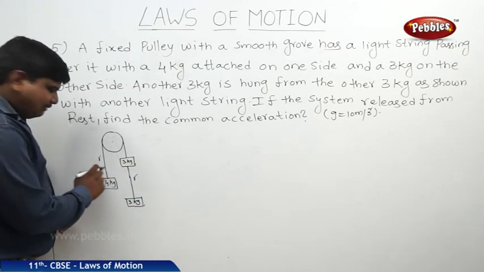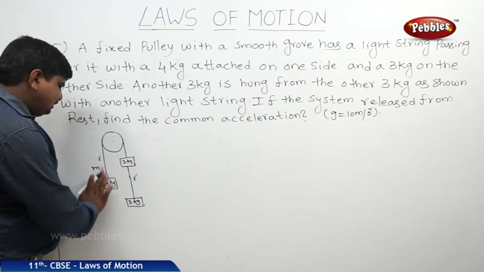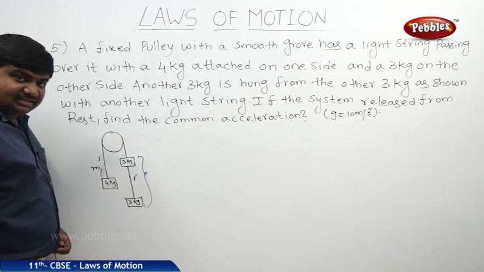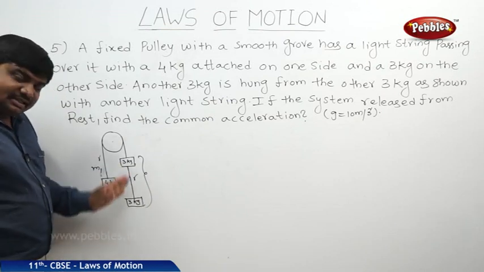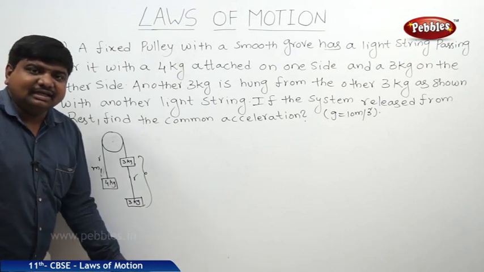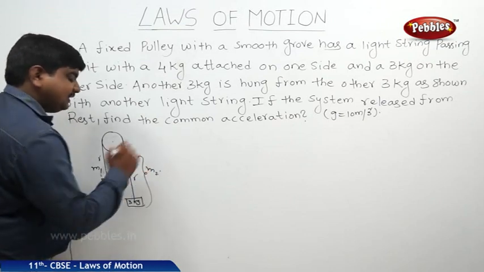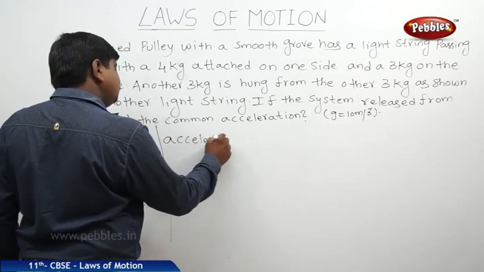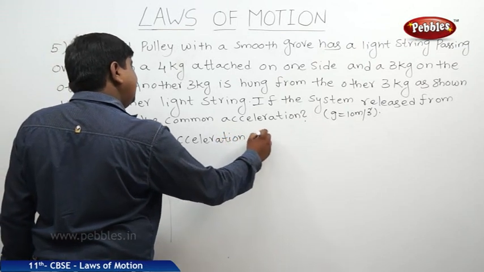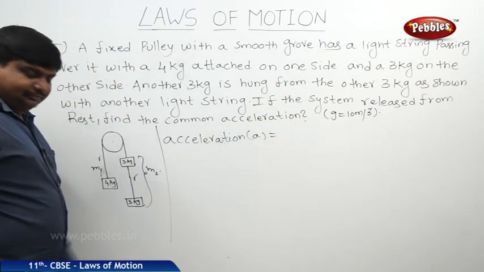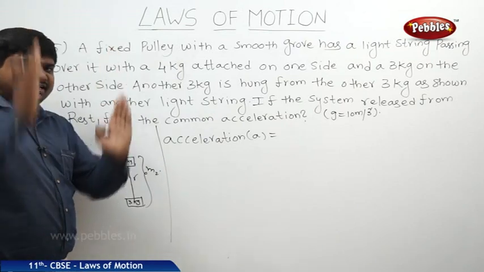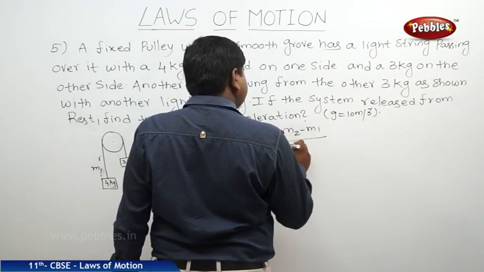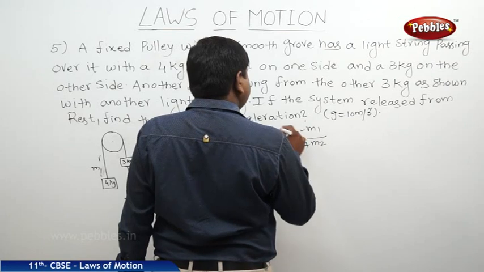See, on one side m1 is 4 kg, but on the second side m2 is 6 kg, because this 3 kg and 3 kg are hanged in the same line. On the other side, both will be in the same alignment towards gravity. So therefore, m2 is 3 plus 3. So the common acceleration a, if it is released from rest, it will do the oscillatory motion, is equal to (m2 minus m1) by (m1 plus m2) of g.